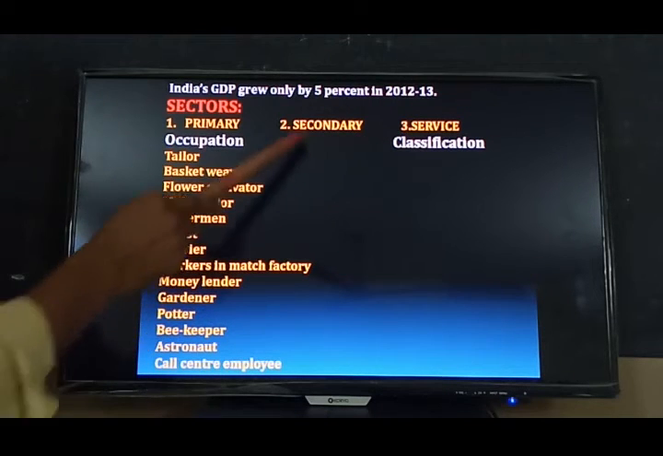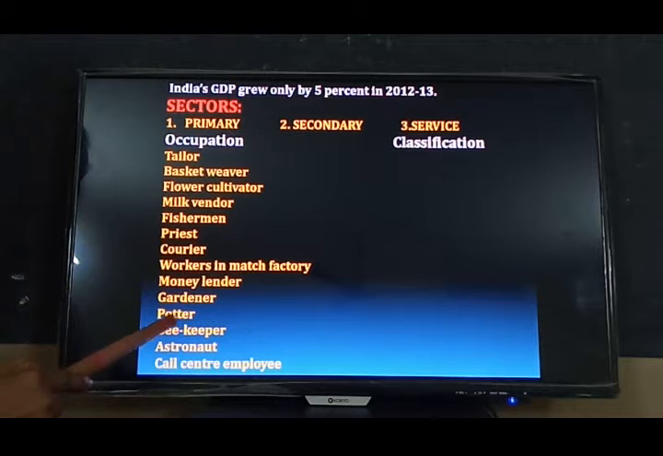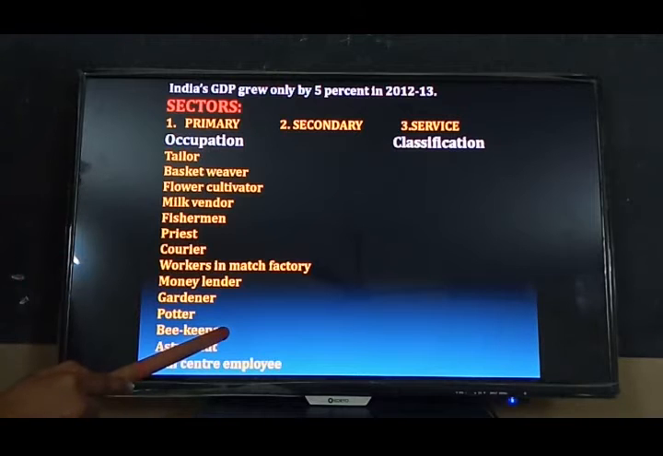Gardener, maybe primary sector. Potter, making pots, that's why it comes under secondary sector. Beekeeper, it is also one of the industries, that's why it comes under secondary.